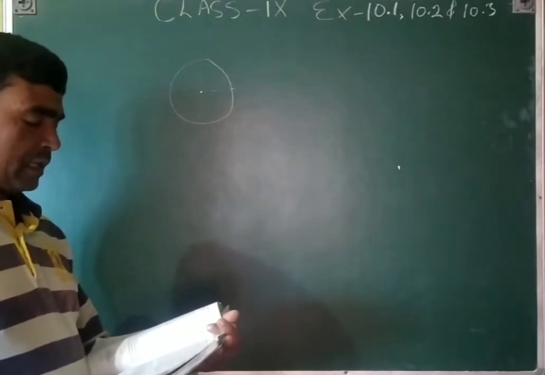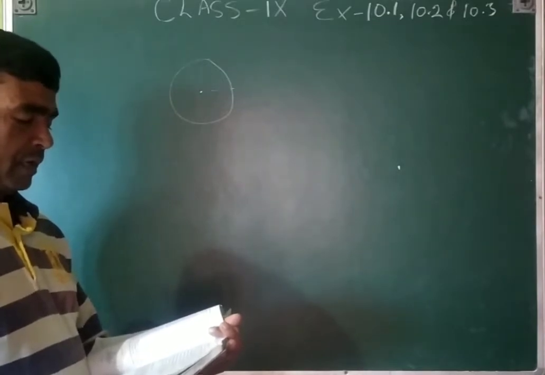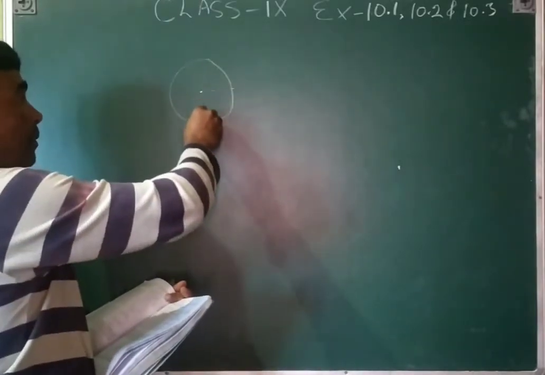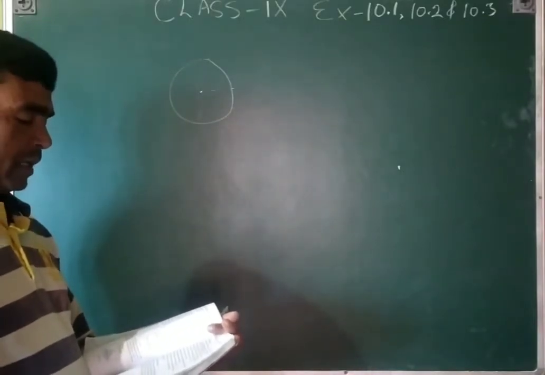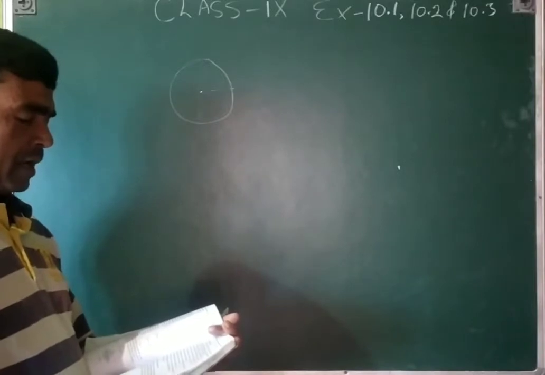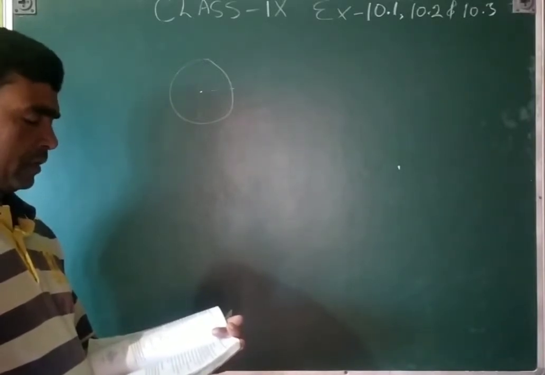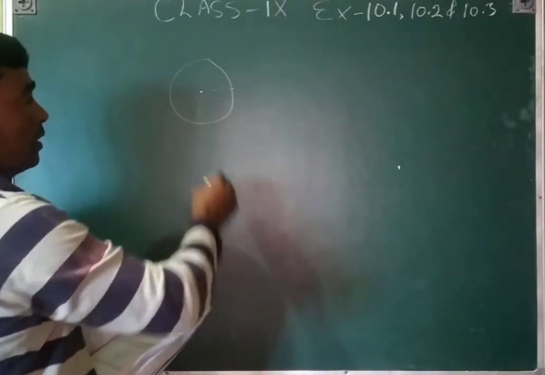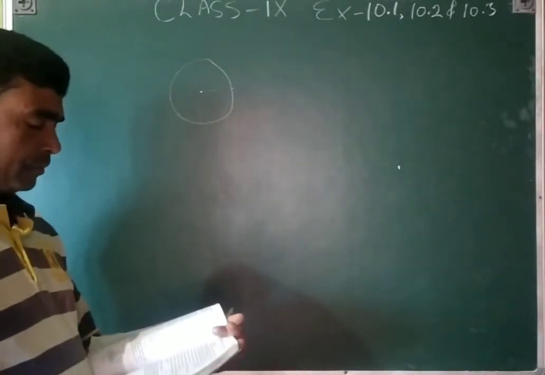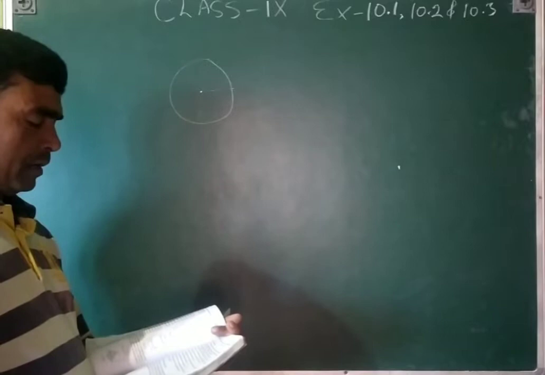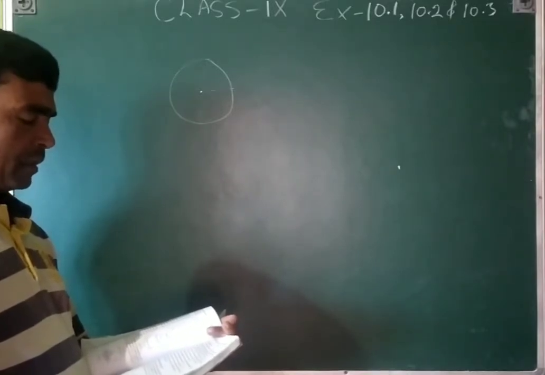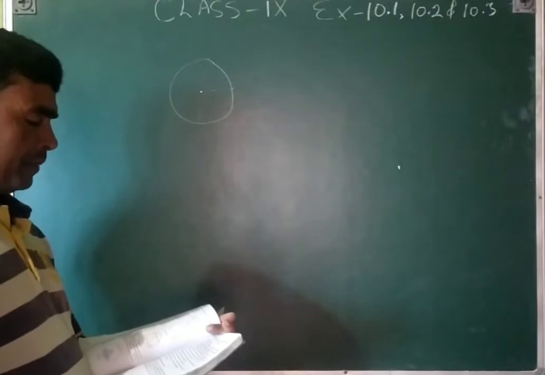An arc is a semicircle when its ends are the ends of a diameter. That means if we draw a diameter, it will form a semicircle. A segment of a circle is the region between an arc and a chord of the circle. That means the chord. You know this is the chord, or this one is also the longest chord. A circle divides the plane on which it lies into three parts.